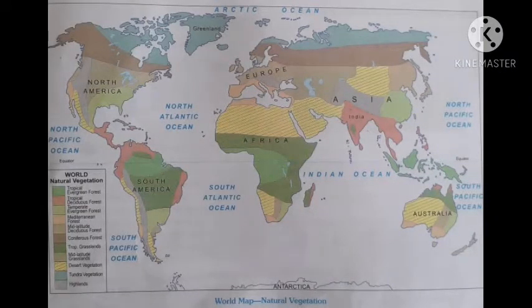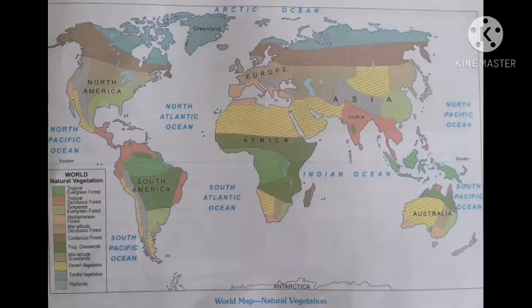Now you can see a world map, and this map is for natural vegetation. Different colors and patterns are used to indicate different natural vegetations. This map is there in your book also.